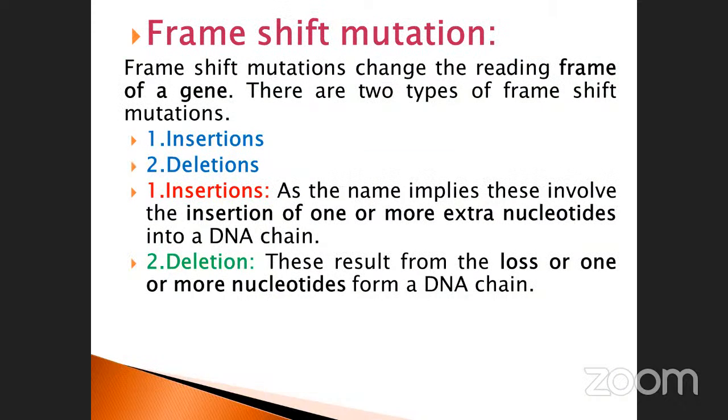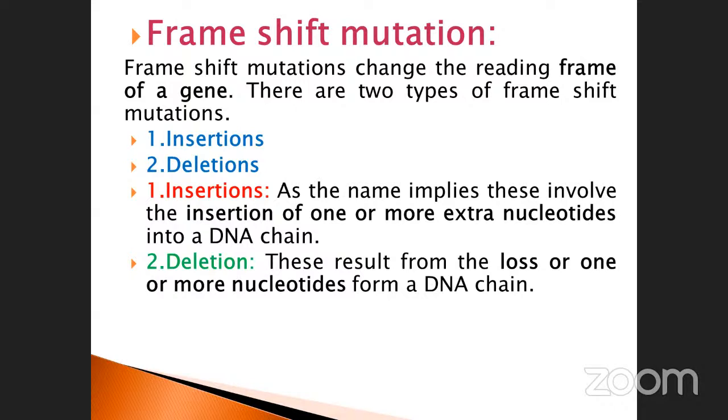Another one is called frame shift mutation. What is the meaning of frame shift? For a particular gene, for example positions 40 to 50, remove them completely and add another 10 nucleotides. Another sequence is added: that is called insertion. Deletion means removing positions 40 to 50 completely. Positions 1 to 40, then start with the next one, 51; in between, 41 to 50 are completely lacking. These all come under the heading of frame shift mutation.